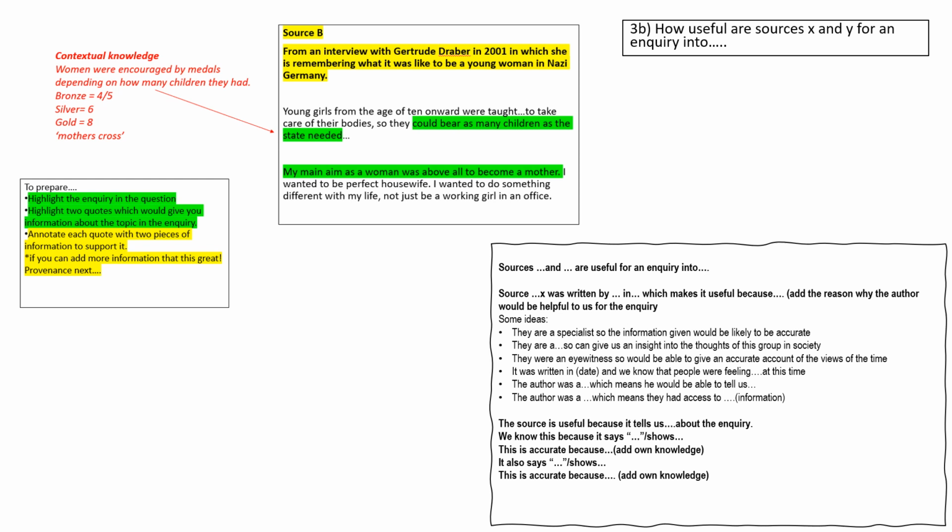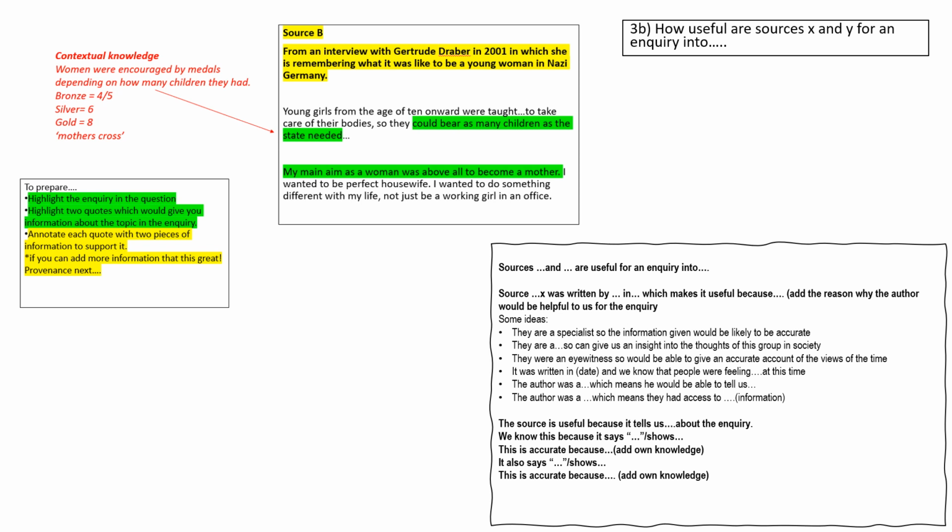So when you finish section A, you're going to move on to section B of your paper. Now section B will have one topic, the same topic for all questions in it. So the first question you're going to have to answer is, how useful are sources B and C for an inquiry into whatever the exam board has chosen?